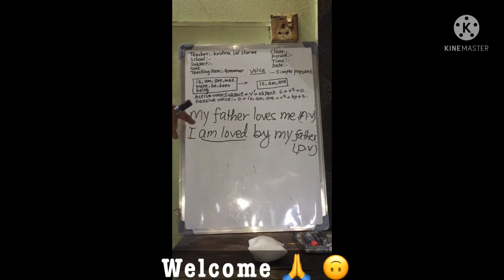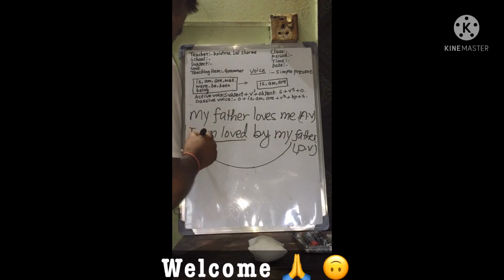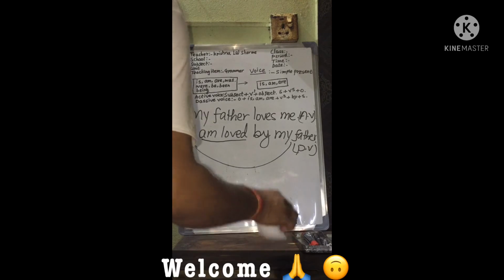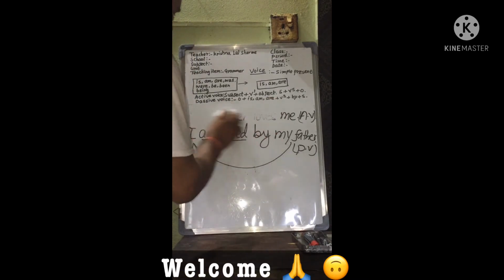In the first sentence, the subject my father is active. Which is active and which is passive? In the second sentence, the subject I is passive. It doesn't act, it is acted upon. Okay, are you clear? Let us see another example.